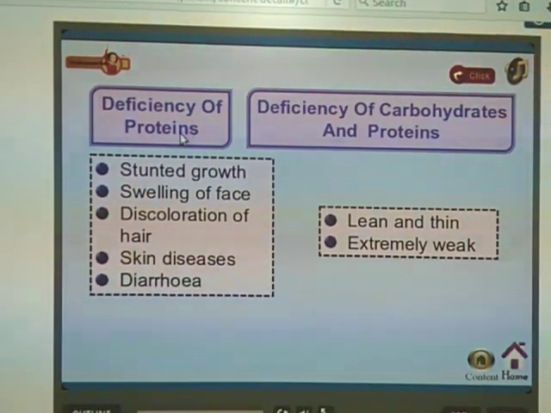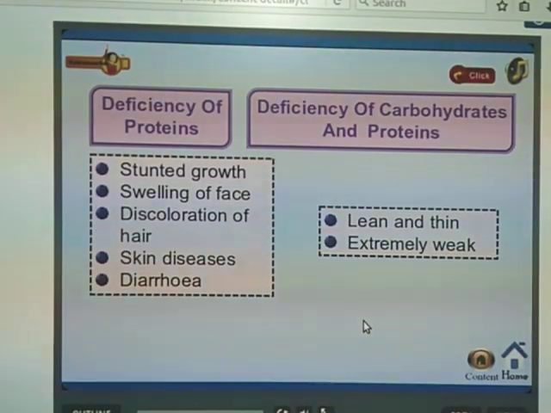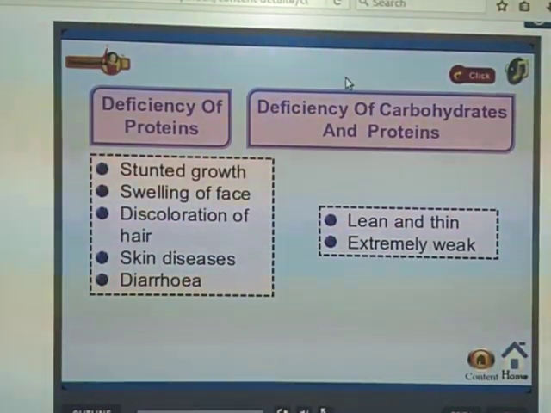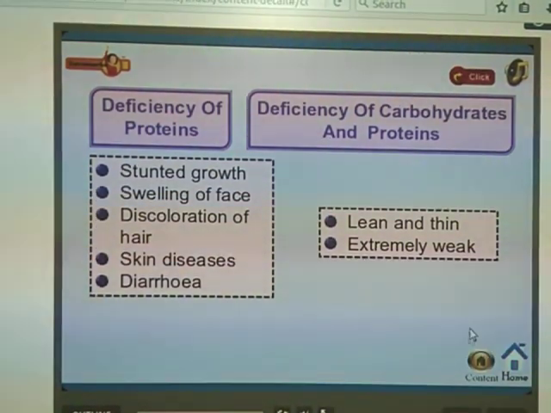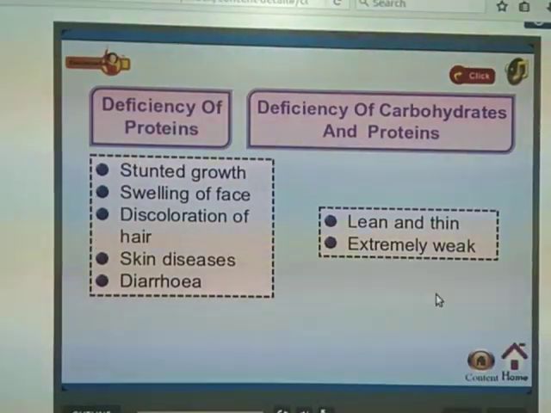Deficiency means lack of nutrients in our body. It may cause different diseases. That is called deficiency diseases. Deficiency diseases means here the lack of nutrients.